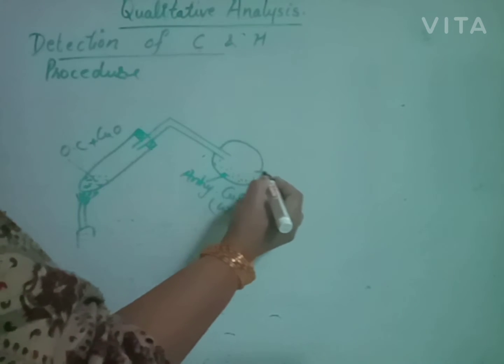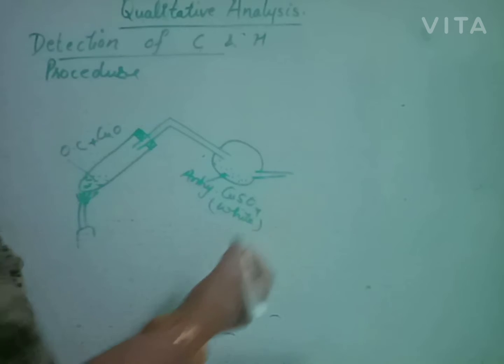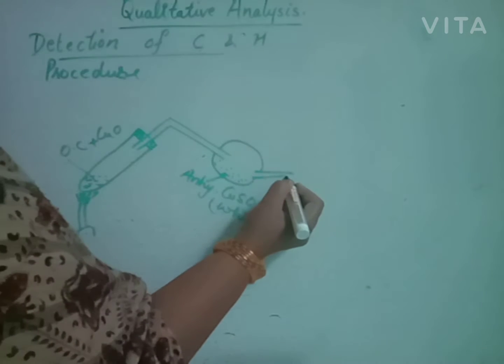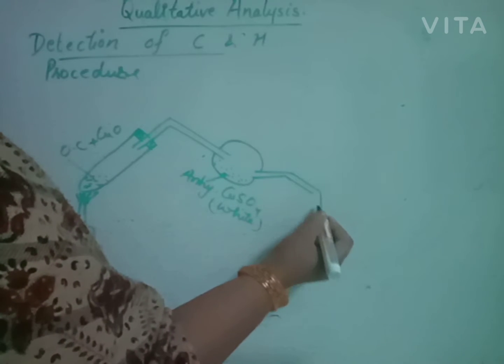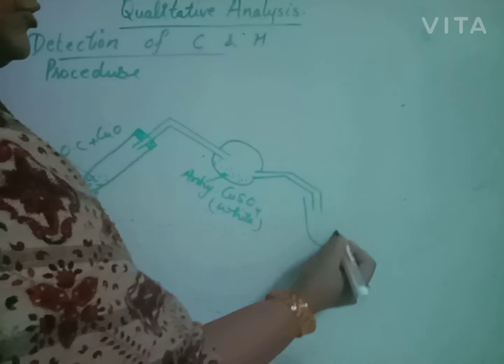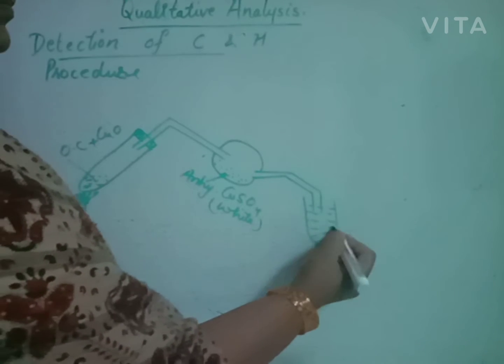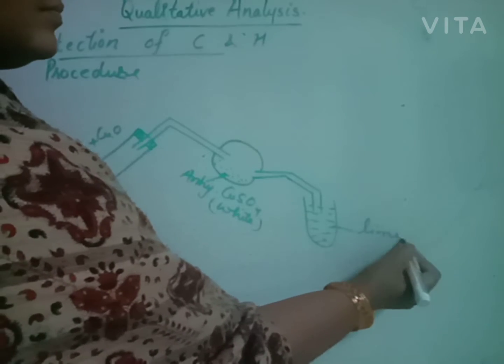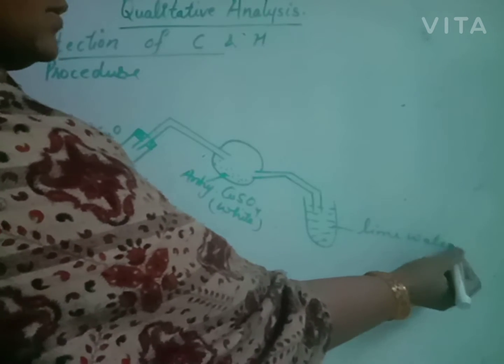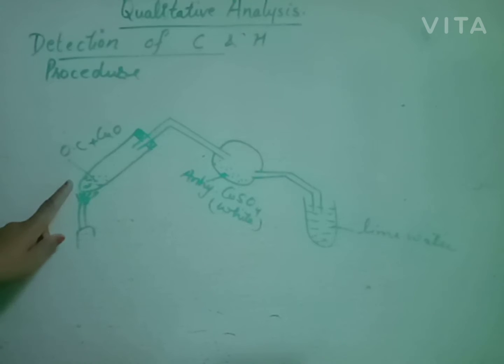And the remaining gas, if formed, is dipped into a test tube filled with lime water. On heating, carbon is oxidized to carbon dioxide and hydrogen is oxidized to water.